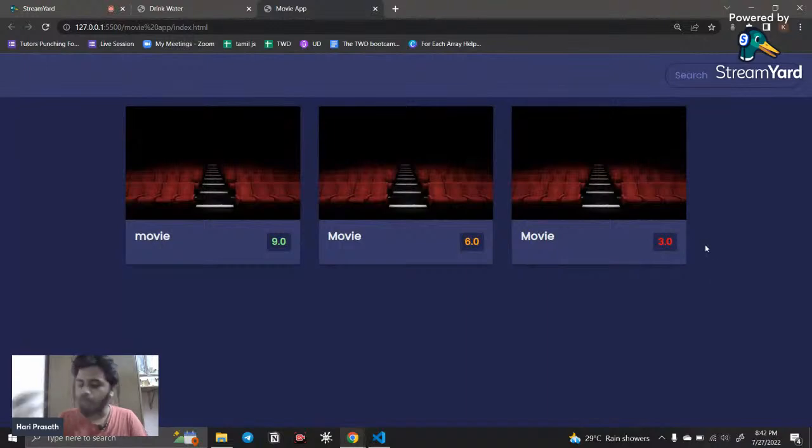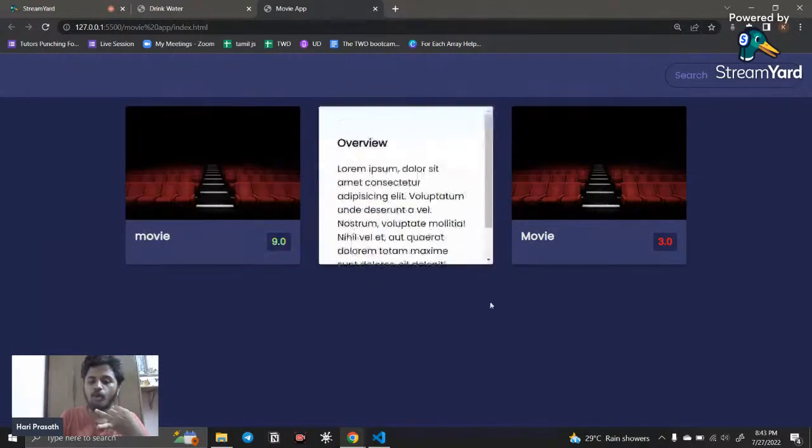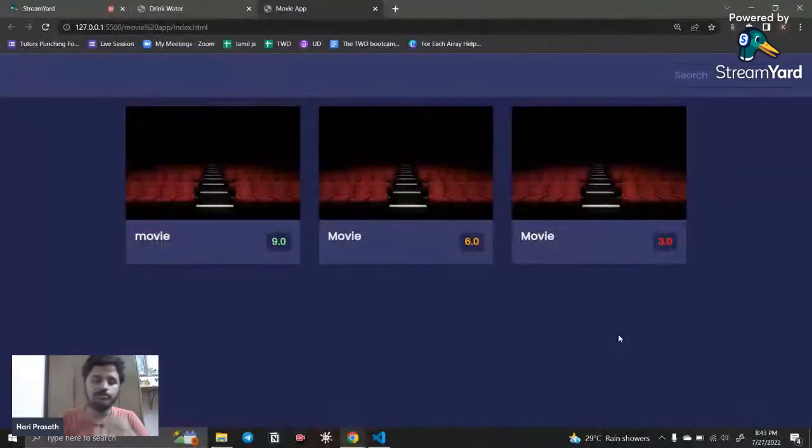And if a movie is a flop, not a blockbuster and not an average film, because it gets only stars below 5, then it's going to show in the red color. Okay, so this is the second logic we're going to fill. The first logic is we need to fetch the information from the API and show it in our website. And the second logic is we need to change the color for the voting of the audience.